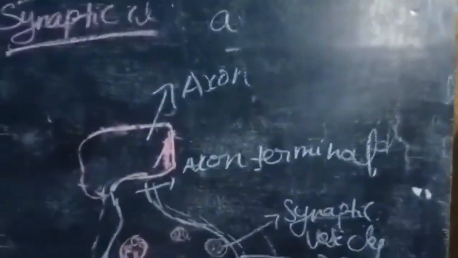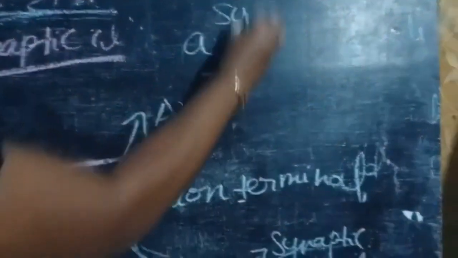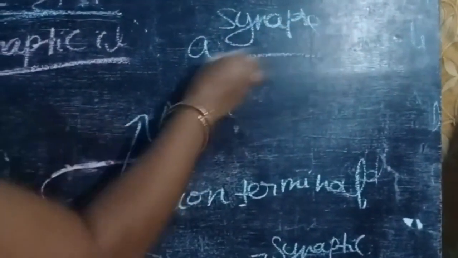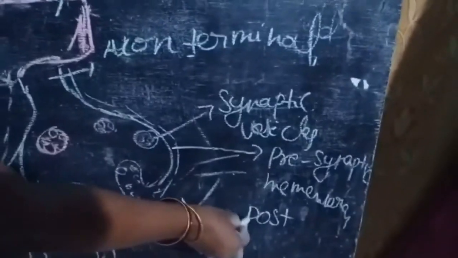Once again, I will tell a few key points. A nerve impulse is transmitted from one neuron to another neuron through junctions called synapses. A synapse is formed by the membranes of the presynaptic neuron and postsynaptic neuron, which may or may not be separated by a gap called synaptic cleft.